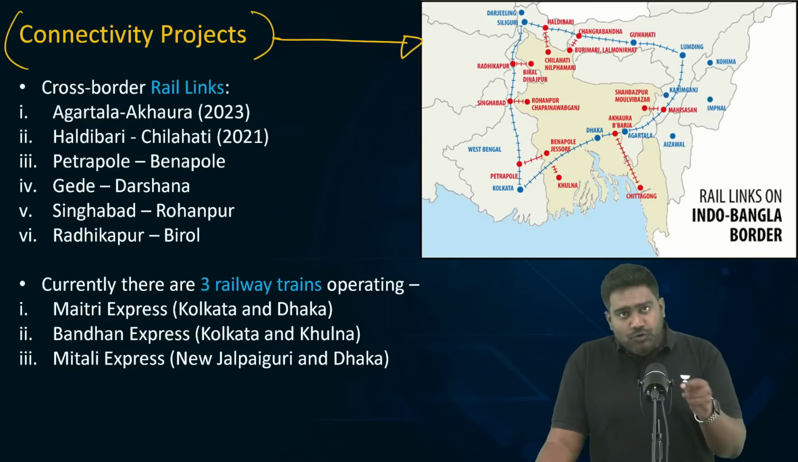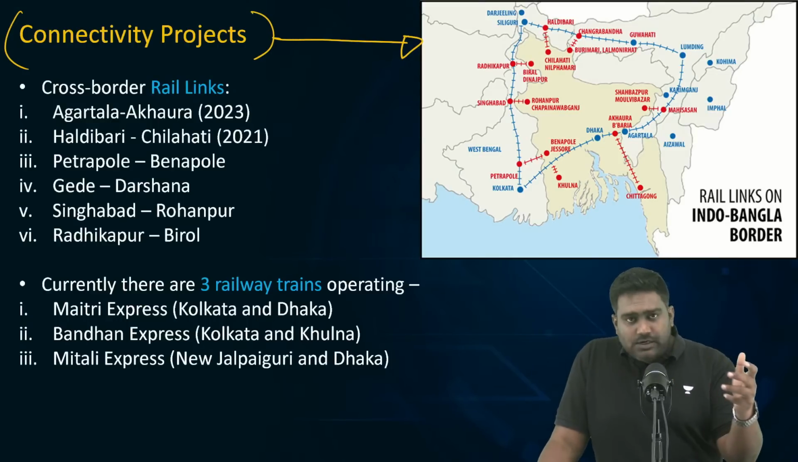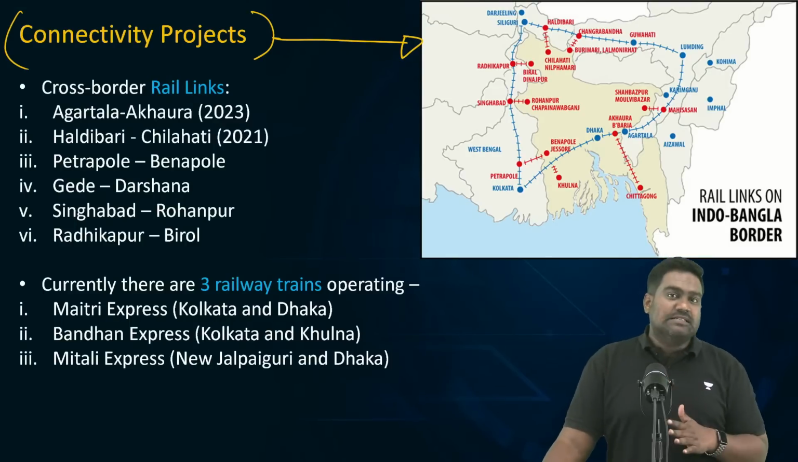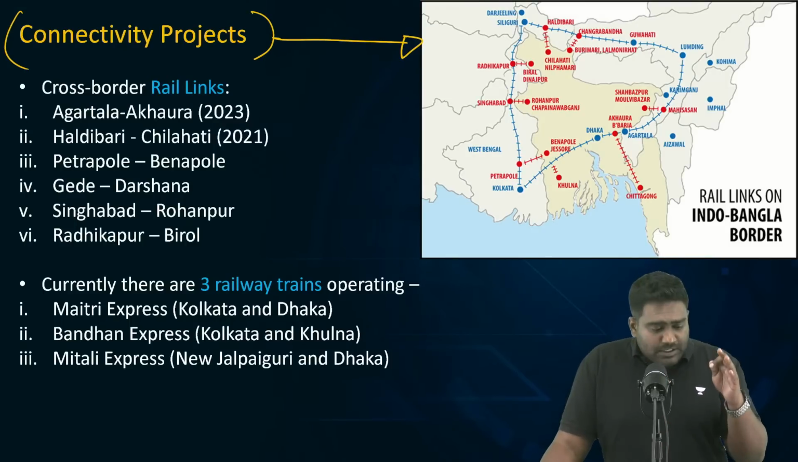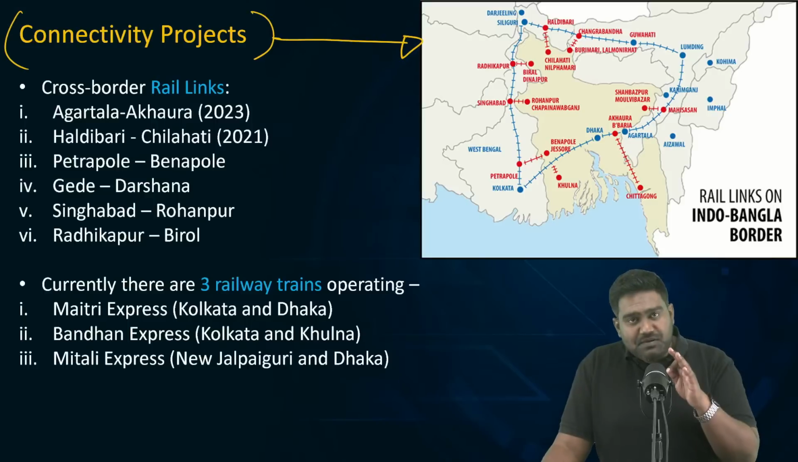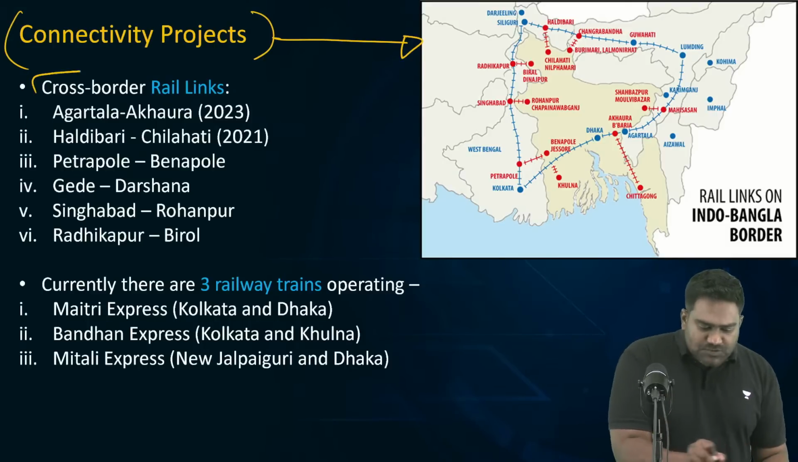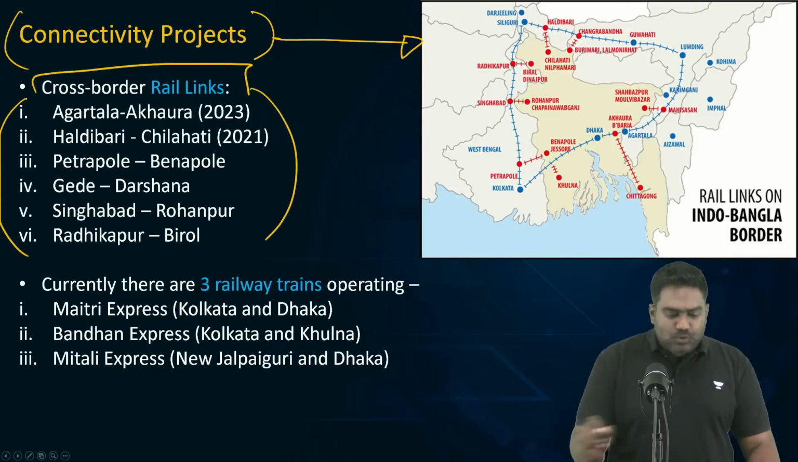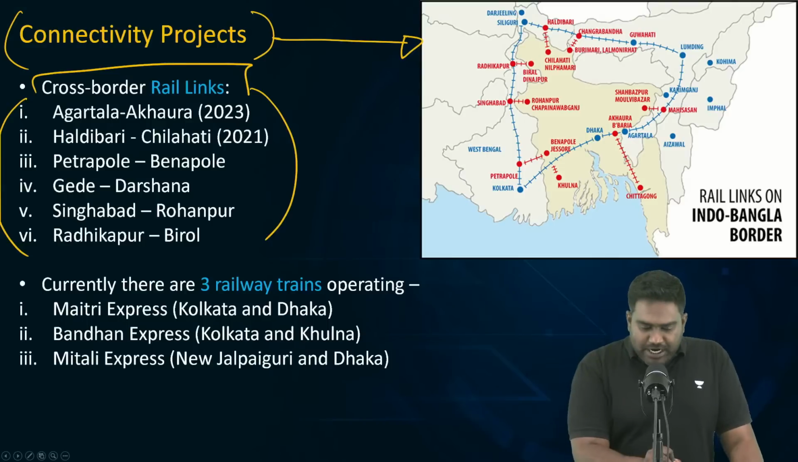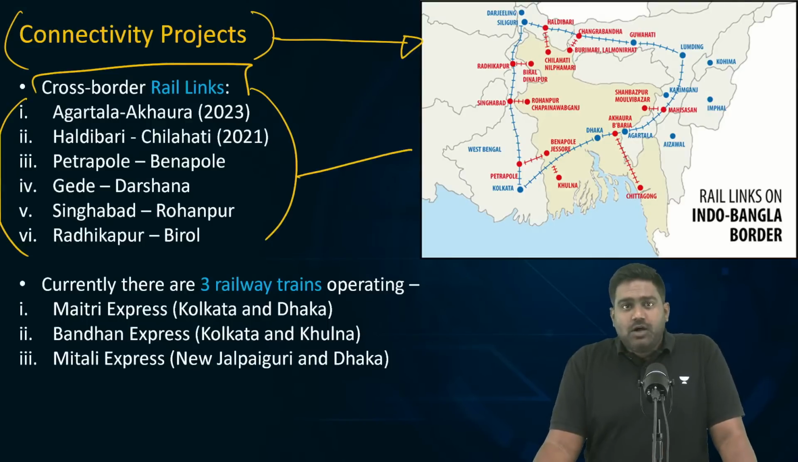So, India has taken a few drastic steps given the hostility in Bangladesh and given that Bangladesh has not been responding to Indian concerns. That is why the cross border connectivity projects can be very, very important for the prelims exam. So, let's look at the cross border rail links that exist between the two countries. I've shared a detailed map as well, along with the names of some of these projects.